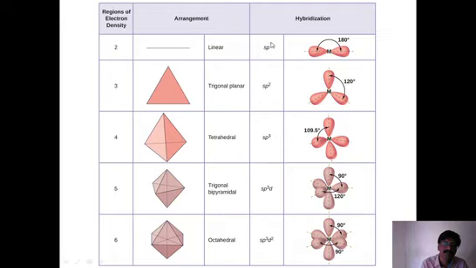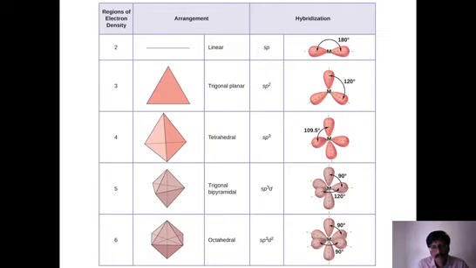So why is hybridization so important? You can easily understand here that it gives the same number of orbitals, but they are called hybrid orbitals, and each hybrid orbital is similar in shape and in energy.